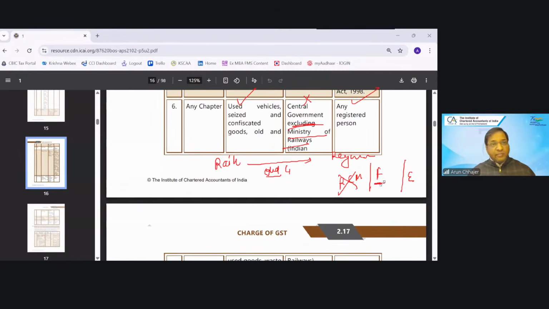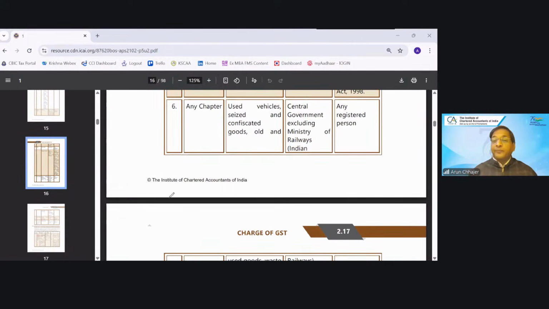So either it will be the forward charge or it will be exempted, because for this entry there is no exemption. So the answer would be it will be taxable in the forward charge. Now let's take one more example and build the concept of RCM from here.